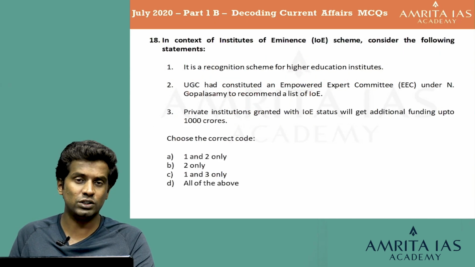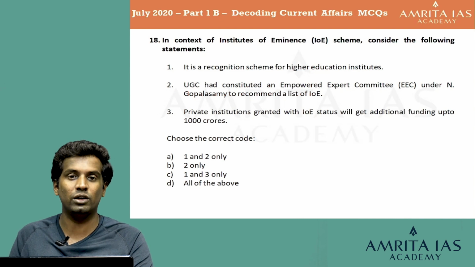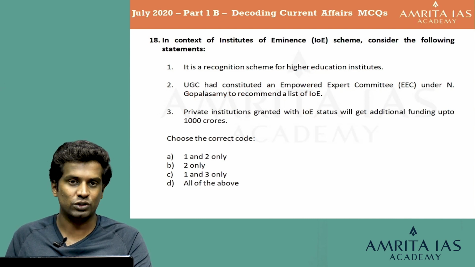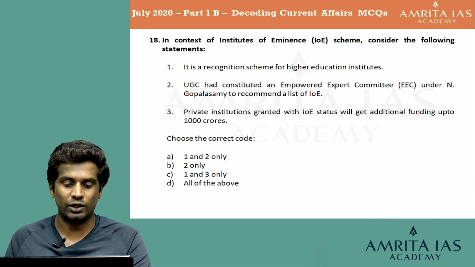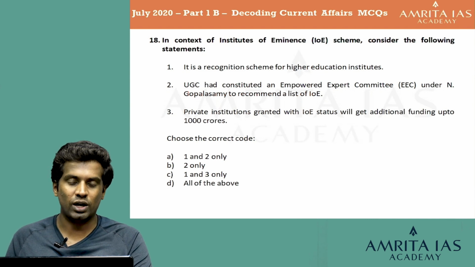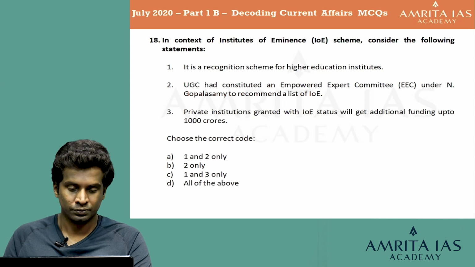In context of Institutes of Eminence, or the IOE scheme, consider the following statements. 1. It is a recognition scheme for higher education institutes. 2. UGC had constituted an Empowered Expert Committee, EEC, under N. Gopalsamy to recommend a list of IOE. 3. Private institutions granted IOE status will get additional funding up to 1000 crores. Choose the correct code. Option A 1 and 2 only, option B 2 only, option C 1 and 3 only, and option D all of the above.